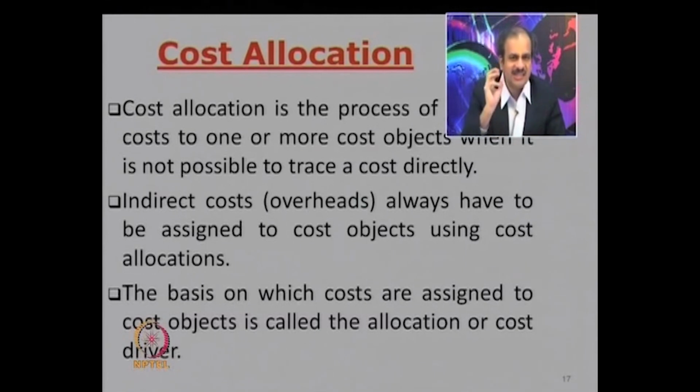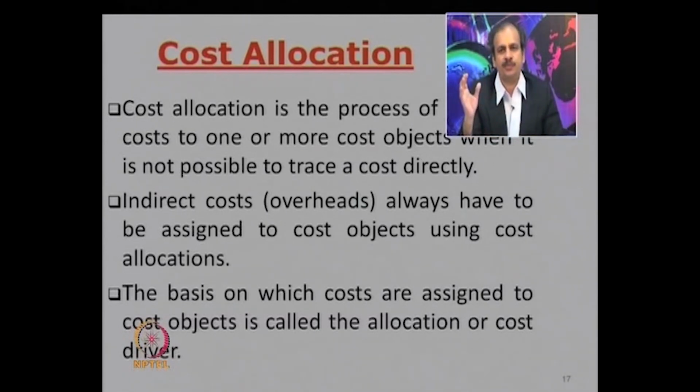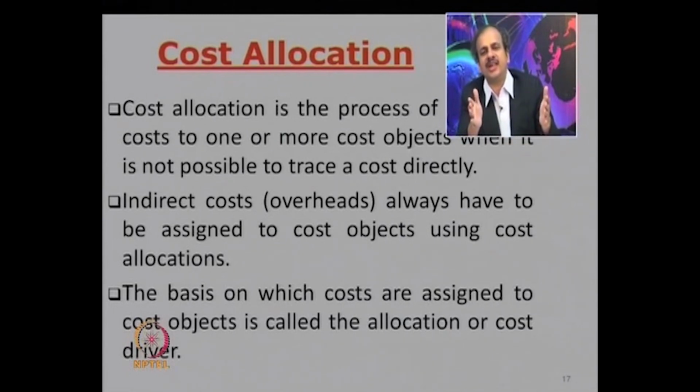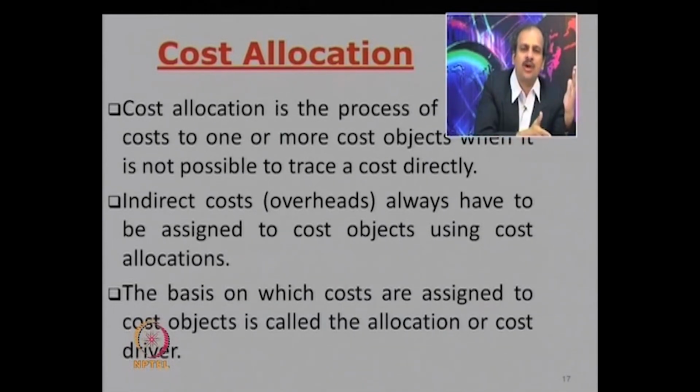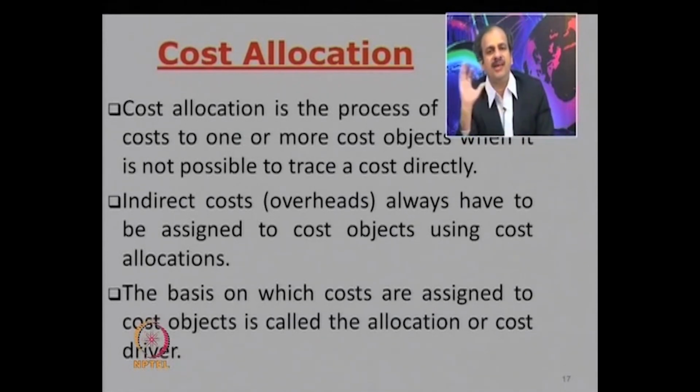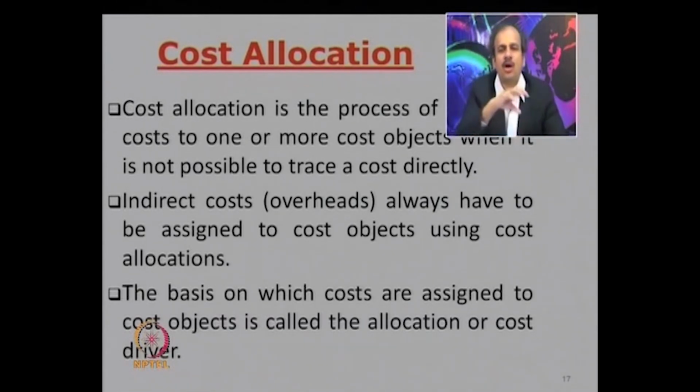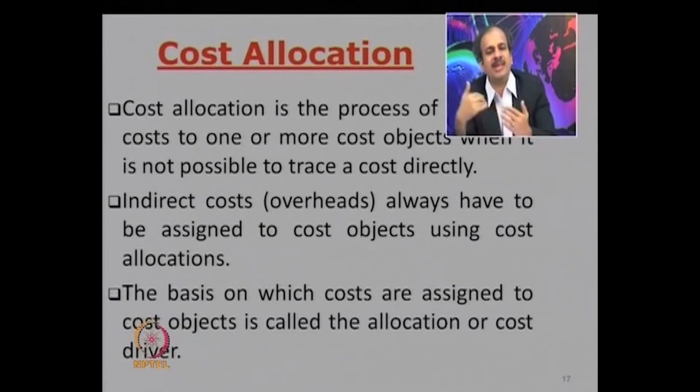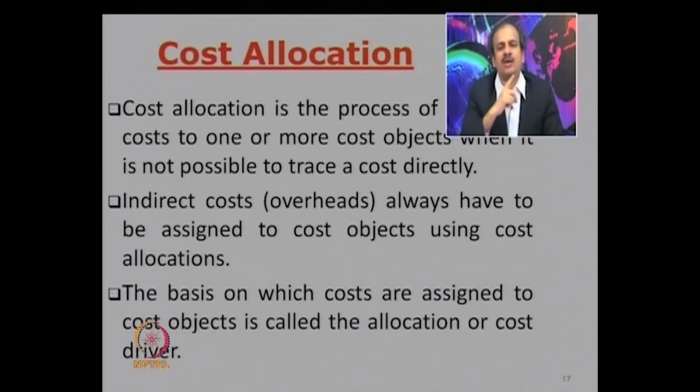Now let us look at the steps of accounting for the costs. In the beginning, I have tried to say that first we will list out all the costs. The next step, which is a very important step, is categorization of those costs into direct and indirect, and that is known as cost allocation. So every cost is required to be classified either as a direct cost or as an indirect cost. All the direct costs are easy to handle because once identified as direct, they can be traced directly to a cost center. Now what remains are indirect costs. Now how will you account for indirect costs?